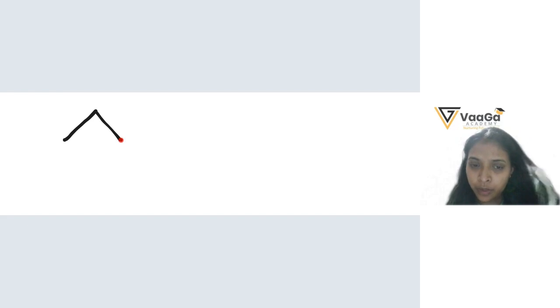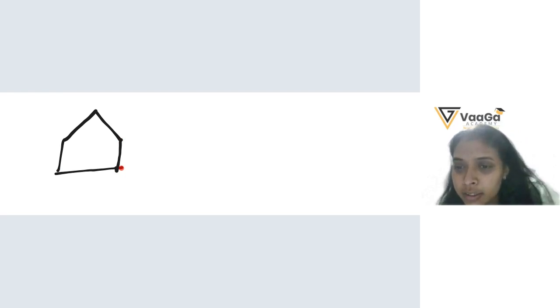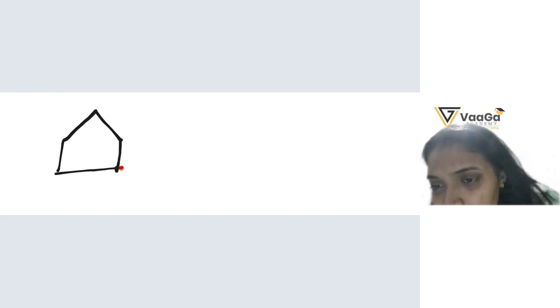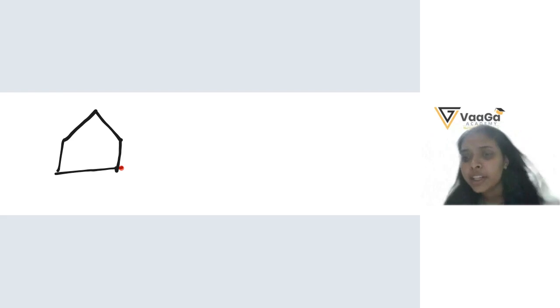Okay, ma'am is telling. I can get it. What has gone wrong here? See, just like this: 1, 2, 3, 4, 5. I already made this. Look, I already made this. So this is correct, no? Yes, this is a pentagon.